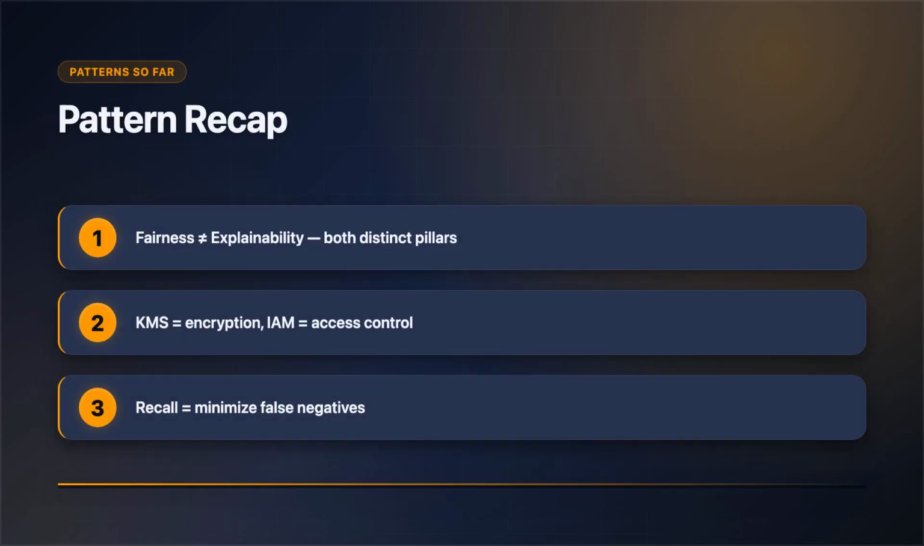Quick recap. Responsible AI has 4 named pillars. KMS owns encryption, not IAM. Recall targets the true positive catch rate.